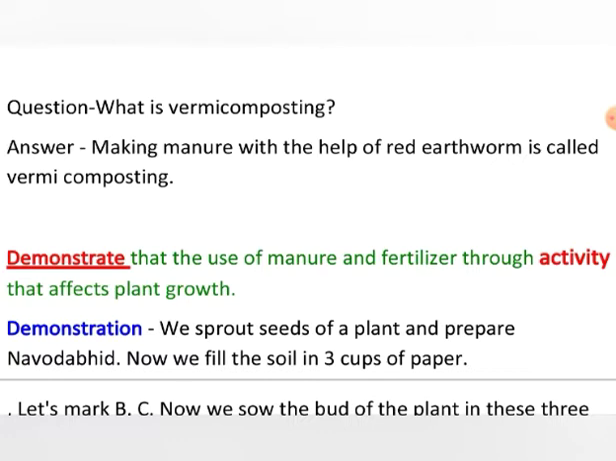These earthworms are creatures which are environment friendly and are the friends of the farmer. They are natural factories, like the factories of manure. When they grow in soil, they eat the soil and make it more fertile.